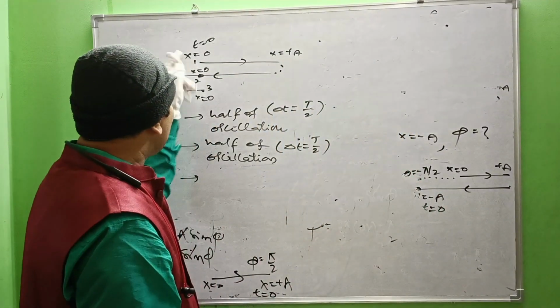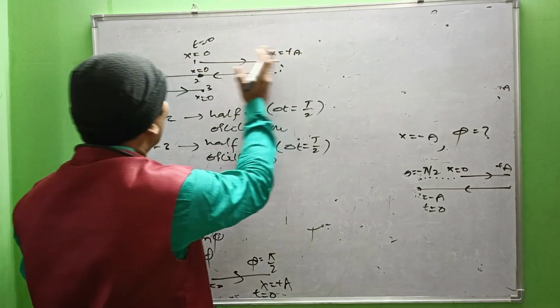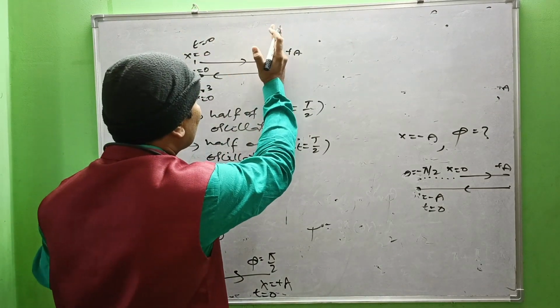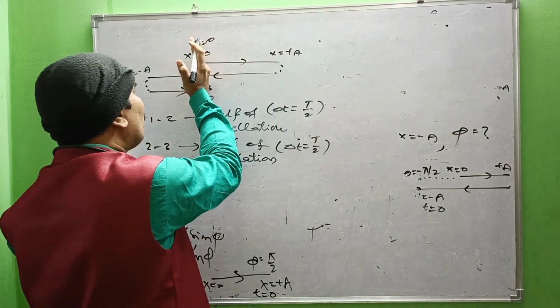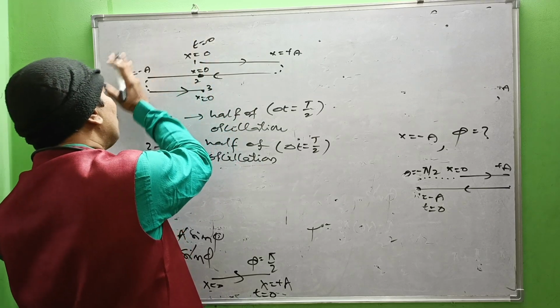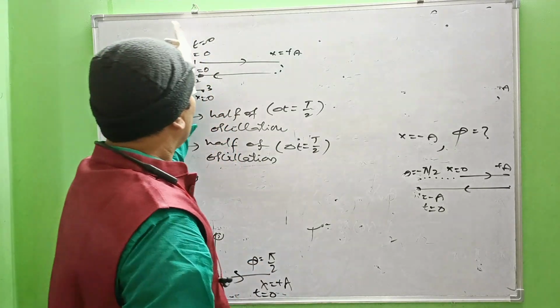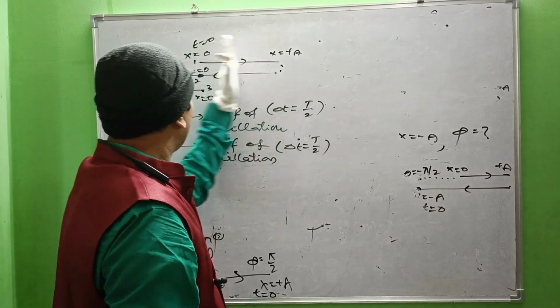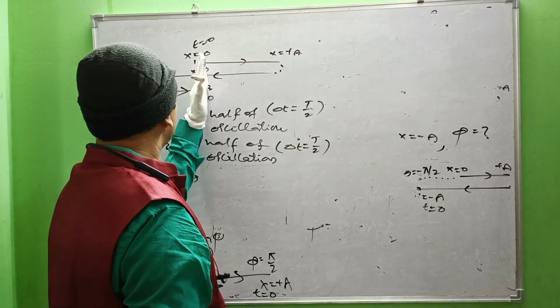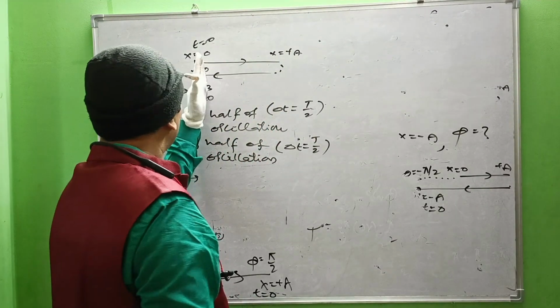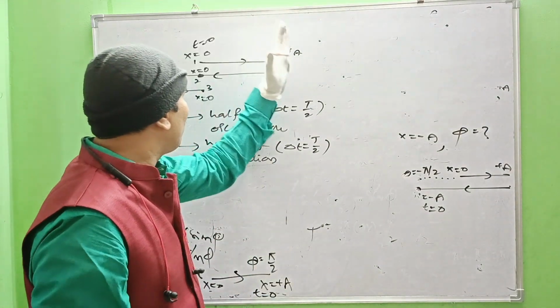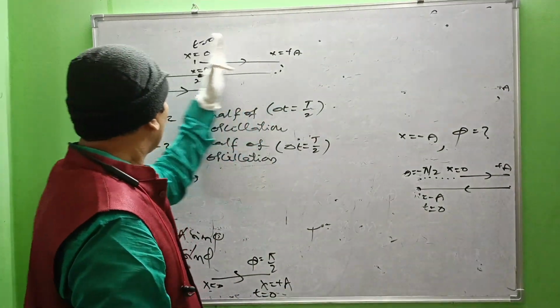Now, for this kind of oscillation, see here, this is one complete oscillation. From here to there, 1/4 of oscillation. Here to there, one more 1/4. Here to there, 1/4. Here to there, 1/4. So from here to there, half of the oscillation. From here to there, half of the oscillation. From here to there, like that, a complete oscillation. See, this is one complete oscillation.